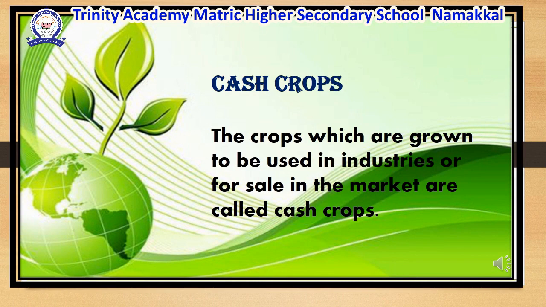Next, we can see cash crops. The crops which are grown to be used in industries or for sale in the market are called cash crops. The main cash crops are sugarcane, jute, cotton, tea, and coffee.